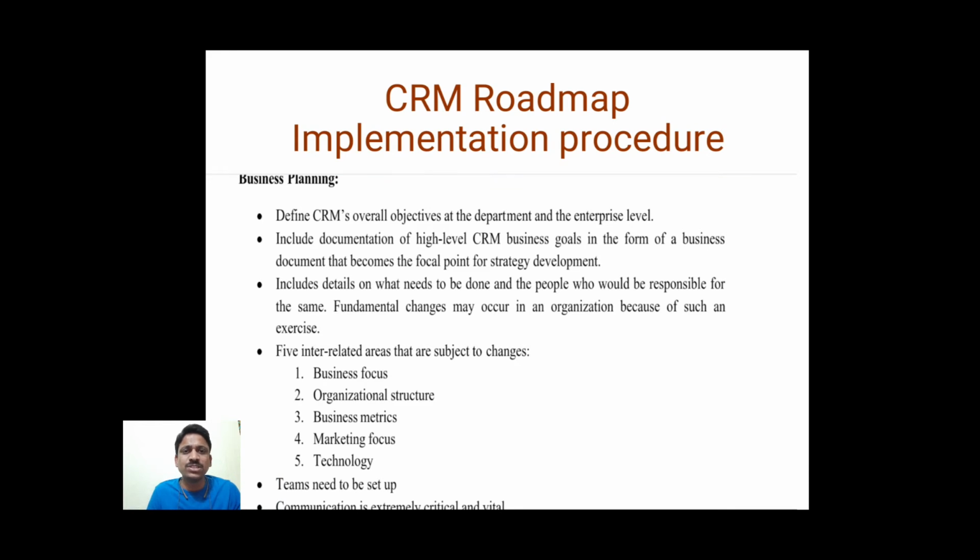Teams need to be set up at this phase, as we discussed. What are the things that we are going to do and who is going to do them. So a particular team is going to work in such a way, and another particular department is going to work in a different way. Everything is as we are planning now, right? So the teams need to be set up at this phase.